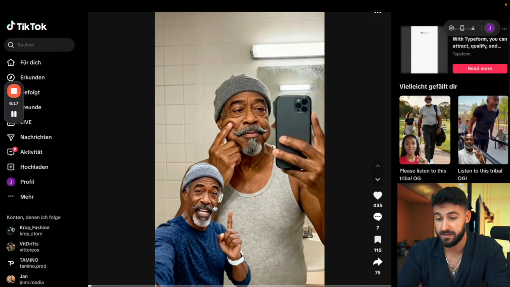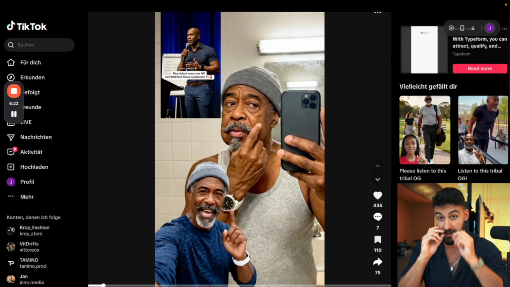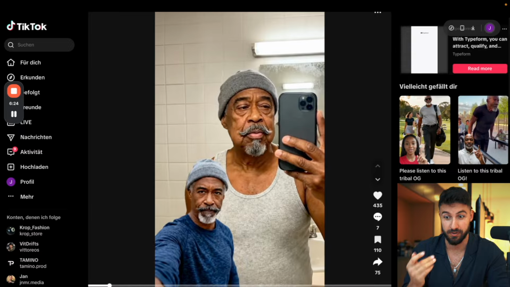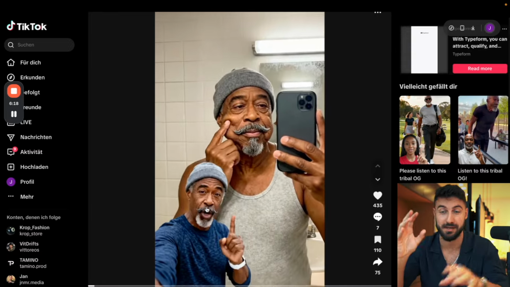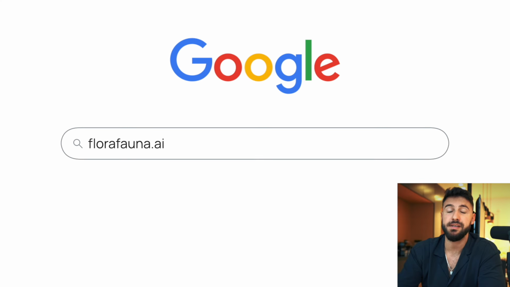And for the character consistency, the person actually added something very noticeable in his face. Like this mustache thing is very noticeable, and you can clearly tell both of them have the same exact mustache, which makes you just instantly understand this is the same guy. We're basically going to use this tool called florafauna.ai to generate everything. And let me show you how.